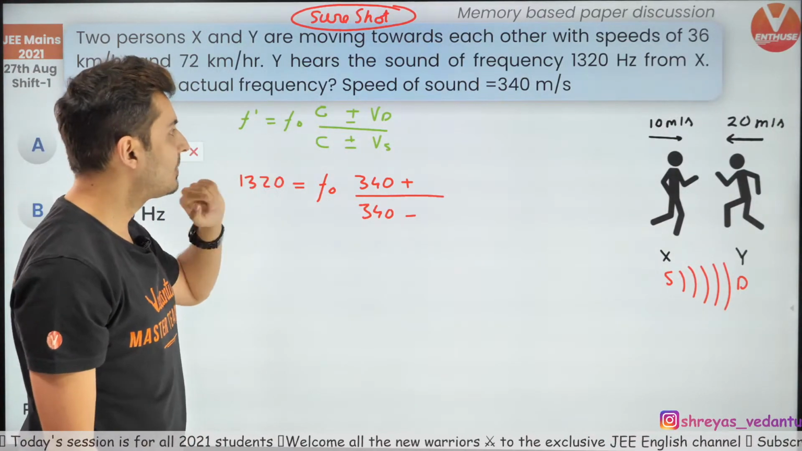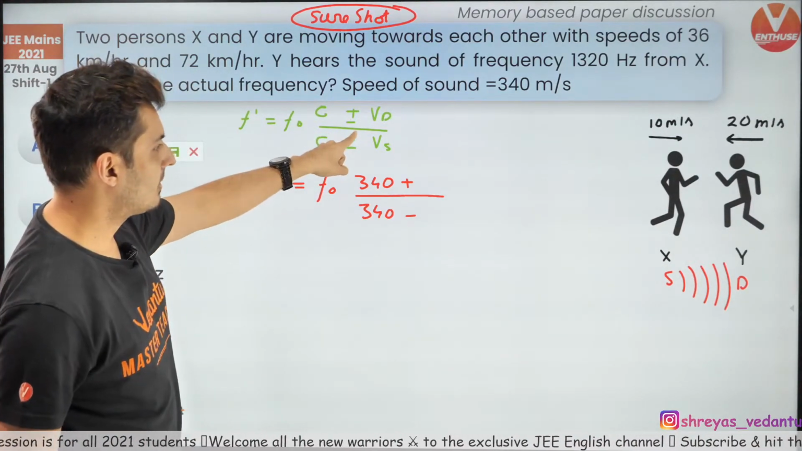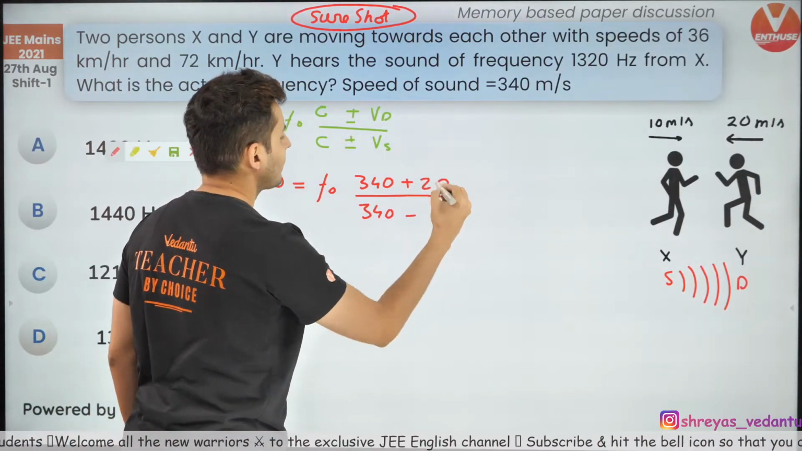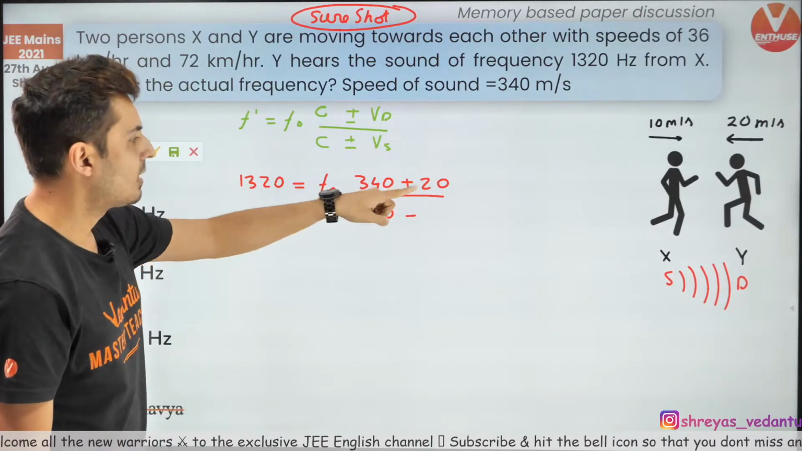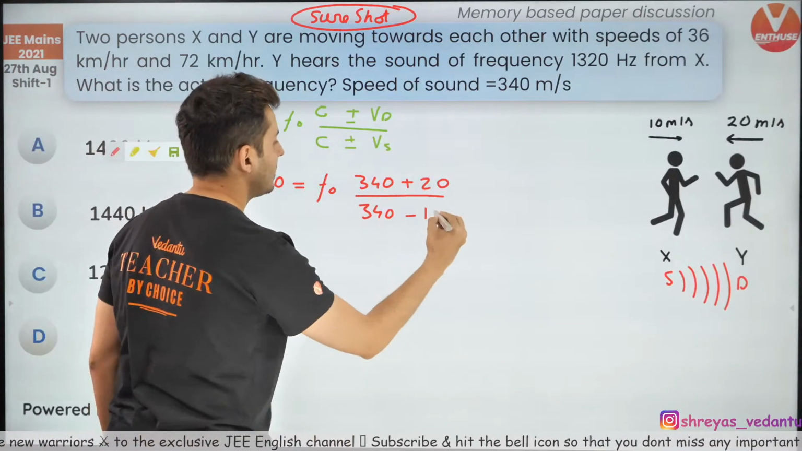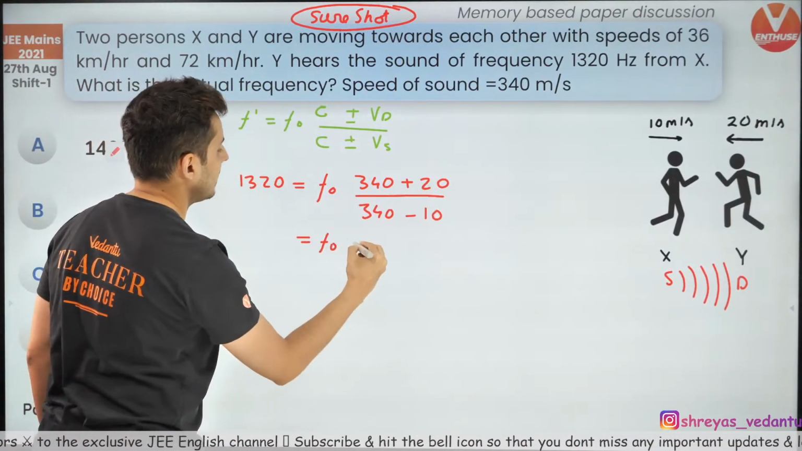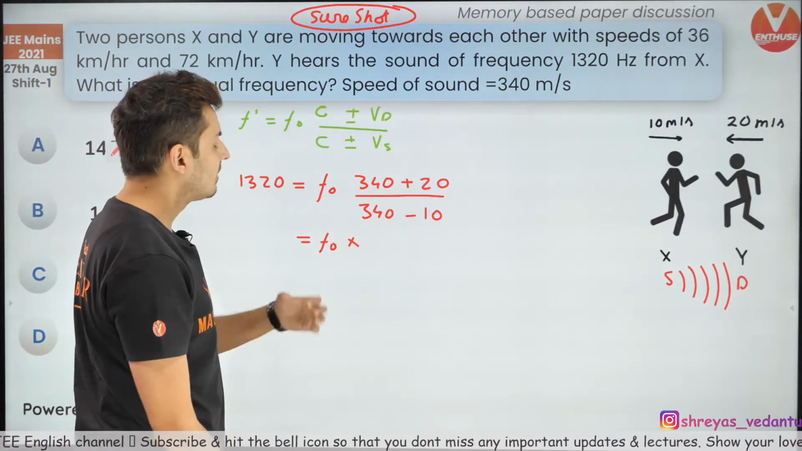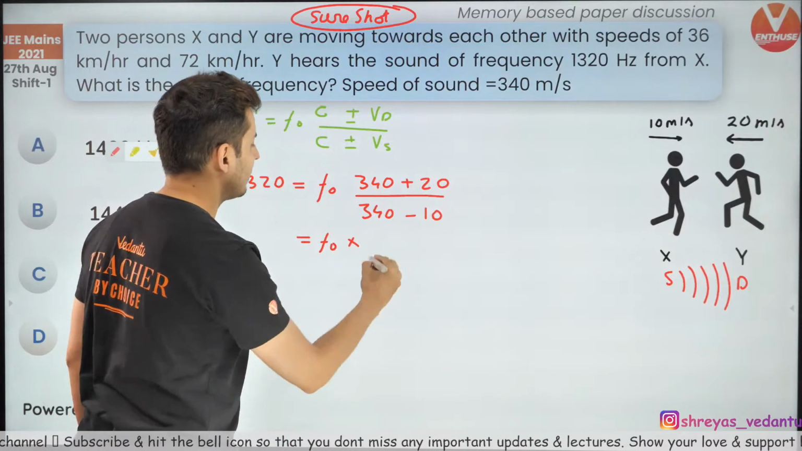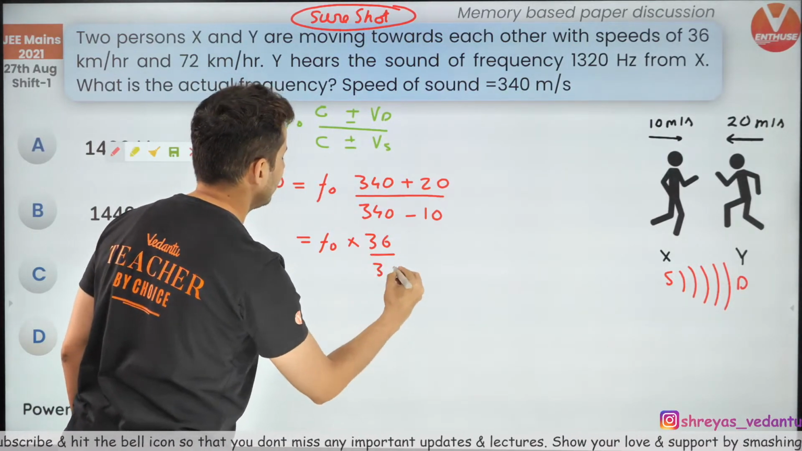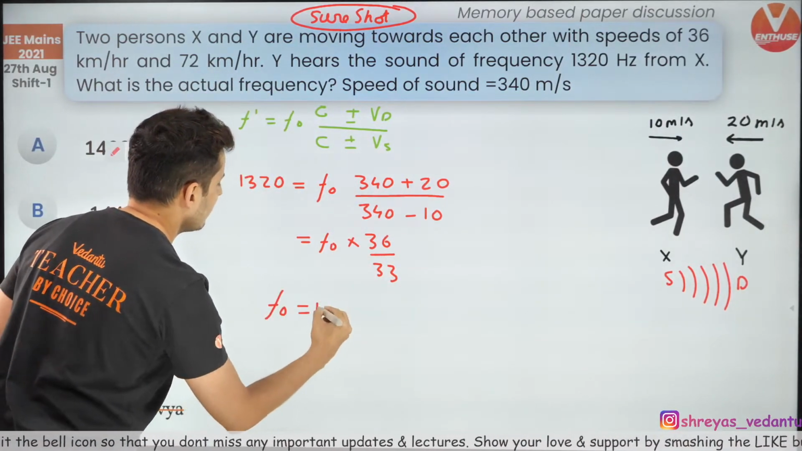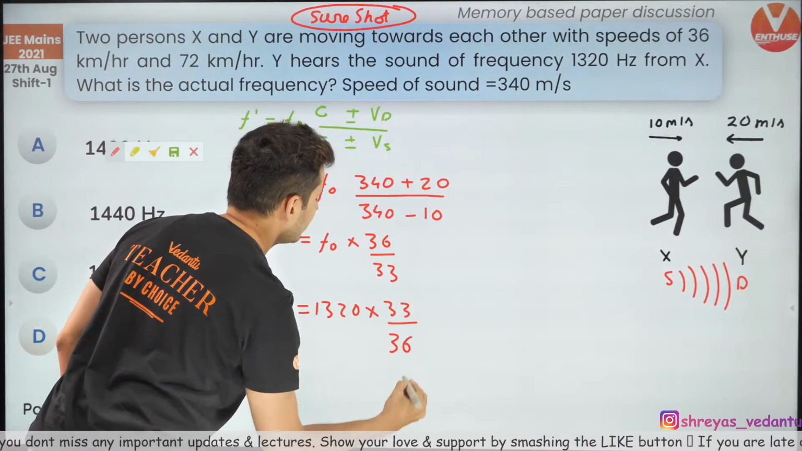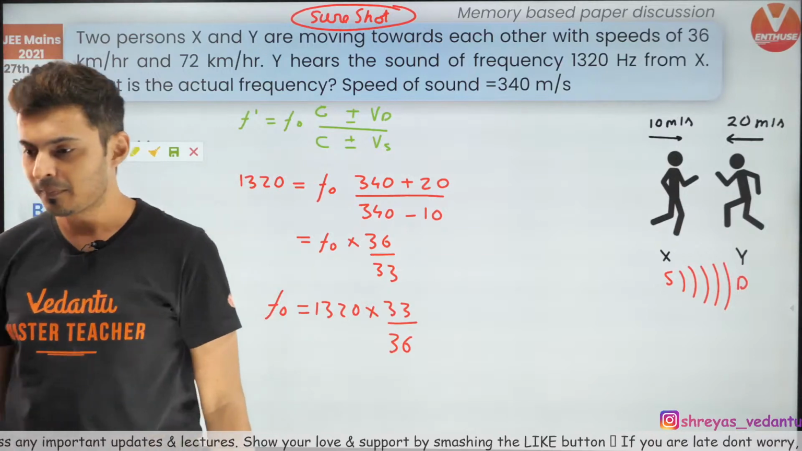Now what is the speed of the detector? The detector is Y, which is 20, and the speed of the source, which is X, is 10. So this will be F0 into (340 plus 20) over (340 minus 10), which is 360 by 330, I can write it as 36 by 33. Therefore, F0 will be 1320 multiplied by 33 divided by 36. This is what you should get.